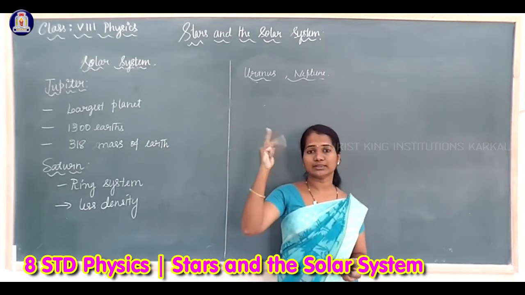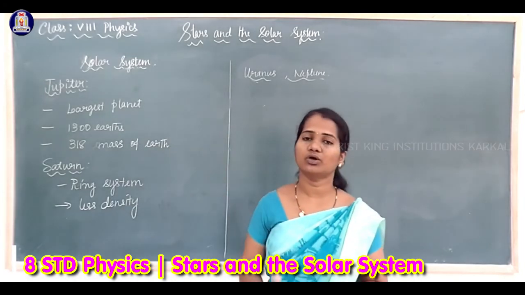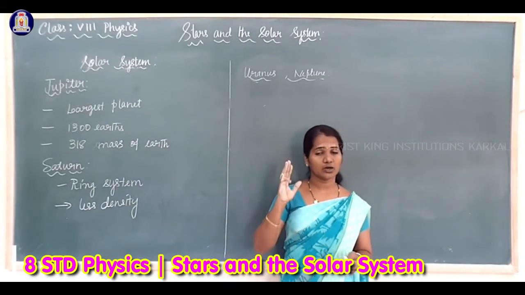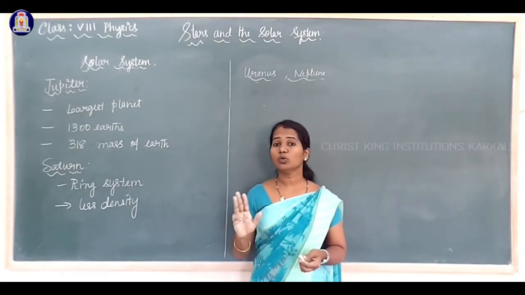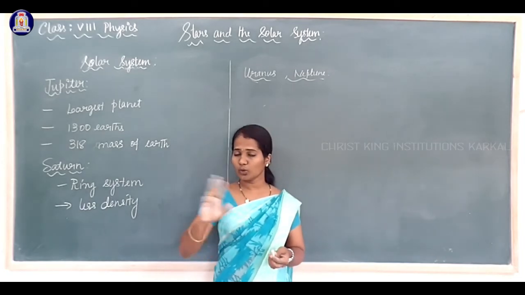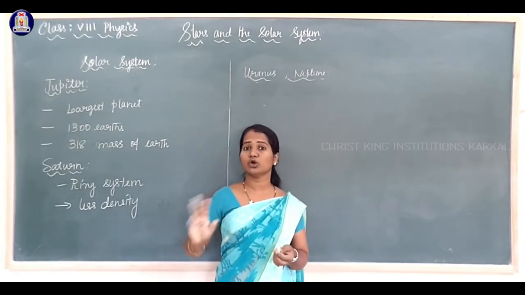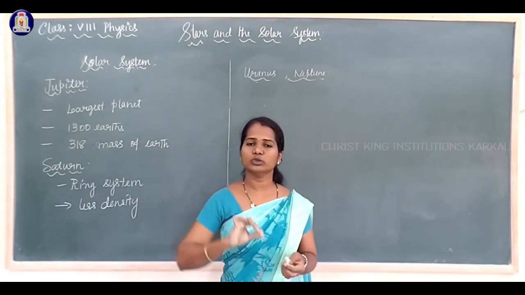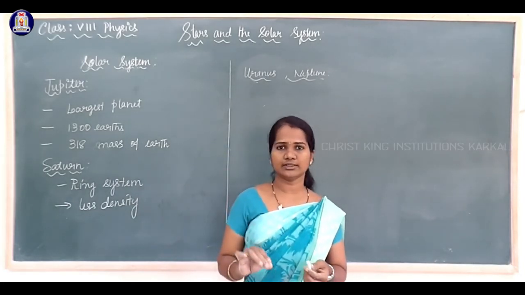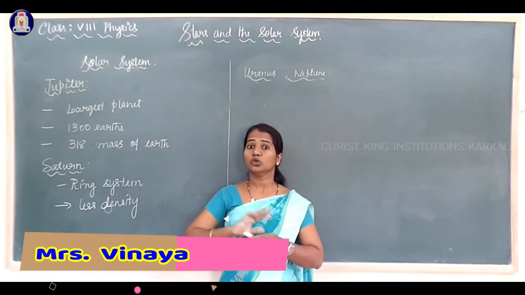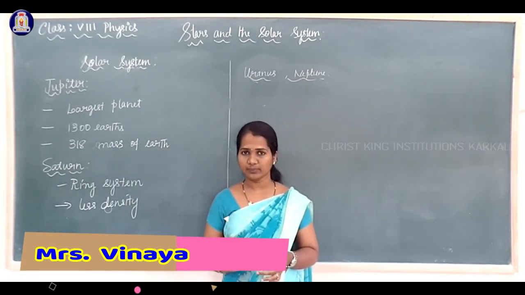Mercury, Venus, Earth and Mars. They are called inner planets because they are nearer to the Sun. It is not that moons are not present, only a few moons are present for these planets, and there is no ring system for these planets.